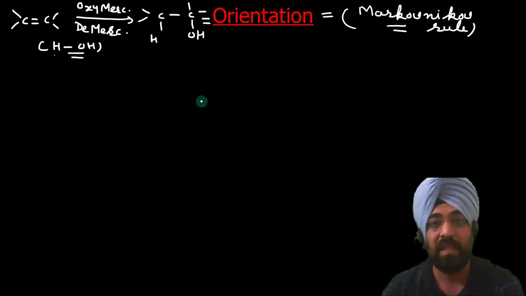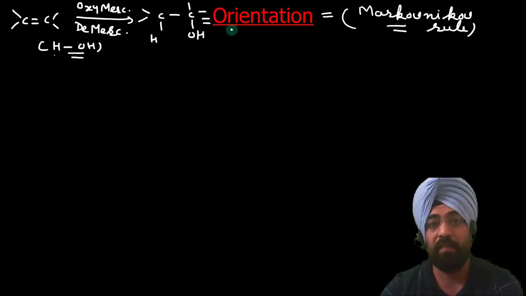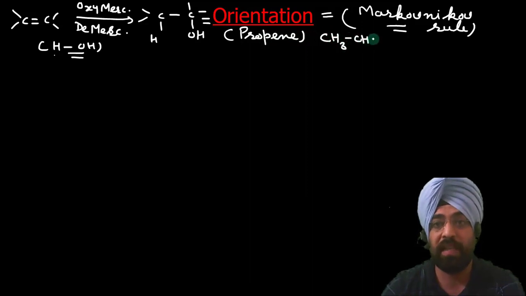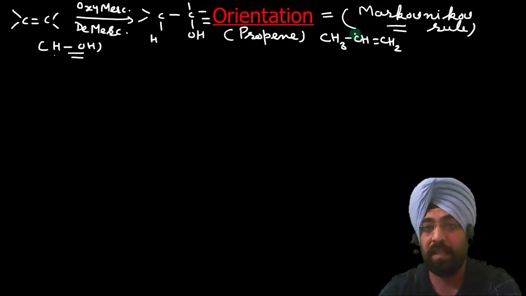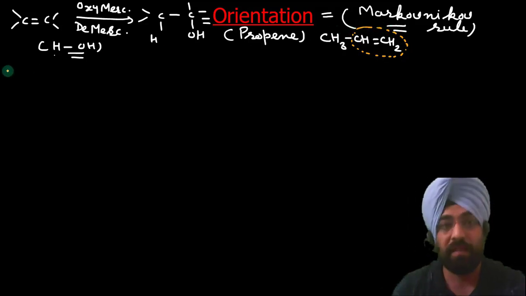Now let us see how this addition is according to Markovnikov's rule. Suppose we take the example of propene. Propene, as you know, is CH3, CH double bond, CH2. We have to discuss the addition around this double bond. Now let us see step by step. First let us do its oxymercuration.